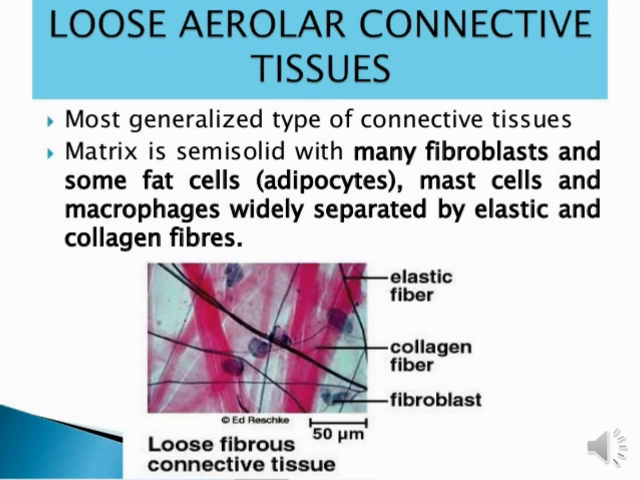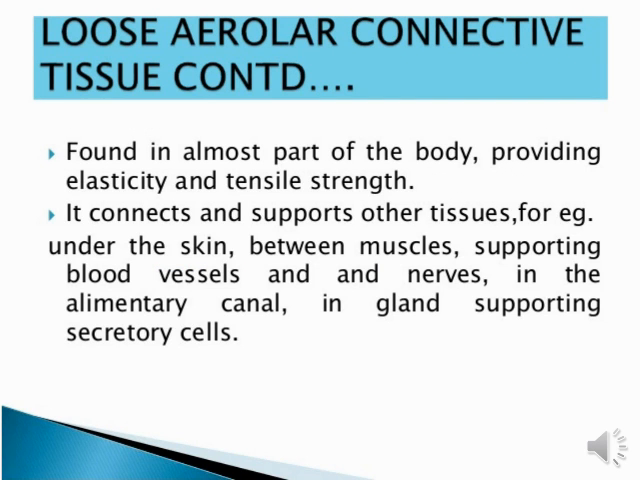Okay, students. And if we see loose connective tissue under the microscope, basically loose connective tissue looks like this structure. Okay. So that is related to loose connective tissue. It is also called areolar connective tissue. Now loose connective tissue is found in almost every part of the body, providing elasticity and tensile strength. This kind of tissue is found in our whole body, and it helps provide elasticity as well as strength in our body.